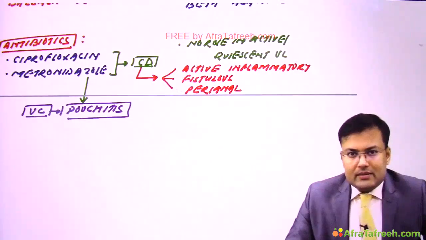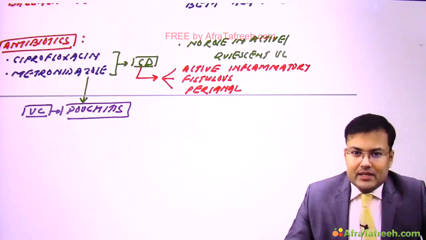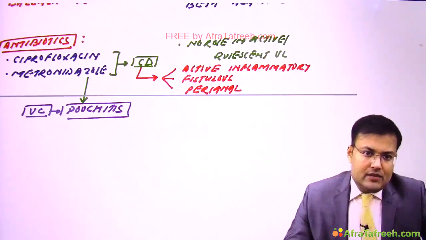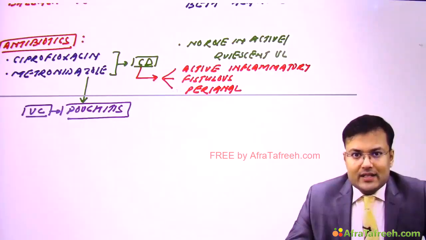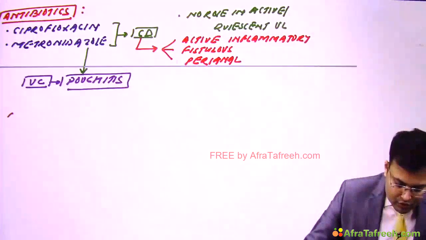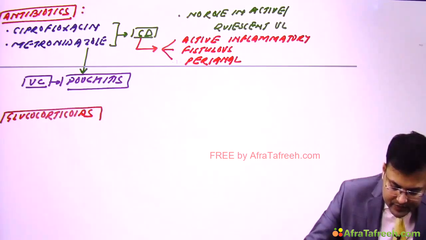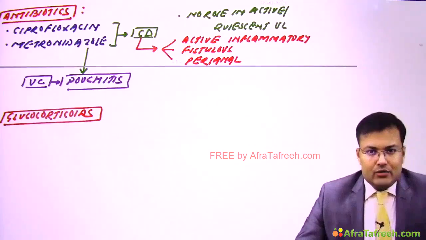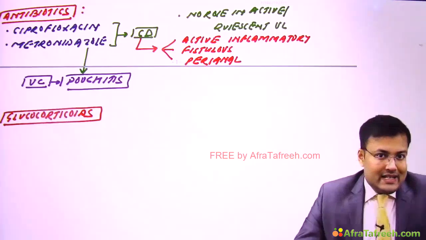So what's the role of antibiotics? Mainly used in Crohn's, the patients having active inflammatory disease, fistulous or perianal Crohn's, and in patients of ulcerative colitis it is used in the patients who are going to develop pouchitis. Now see what is the role of glucocorticoids. Glucocorticoids are used in inducing remission in both Crohn's disease and ulcerative colitis. There is no role of glucocorticoids in maintenance therapy.